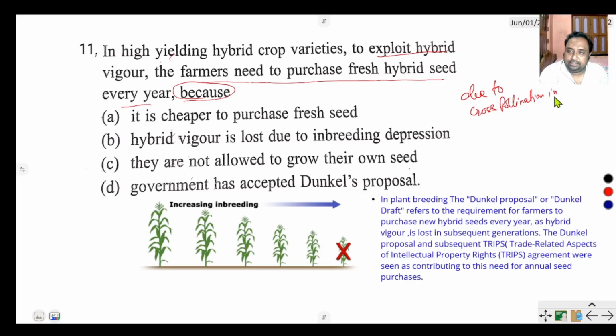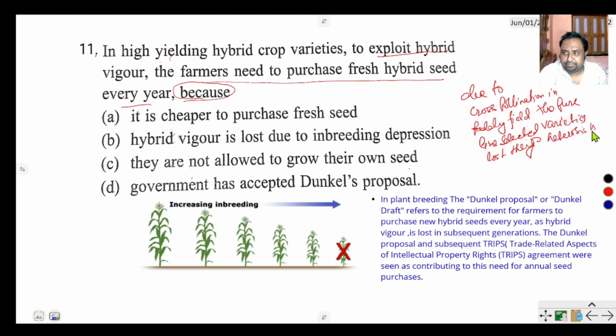In paddy field, the pure line selected varieties lost their heterosis behavior due to cross pollination in paddy field.